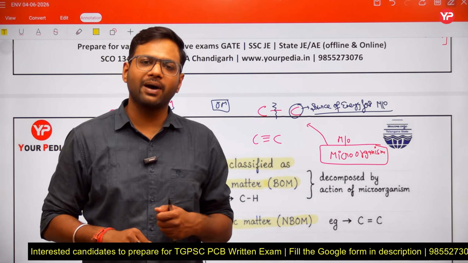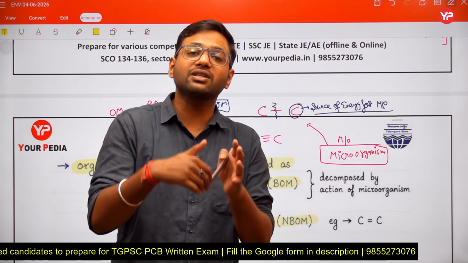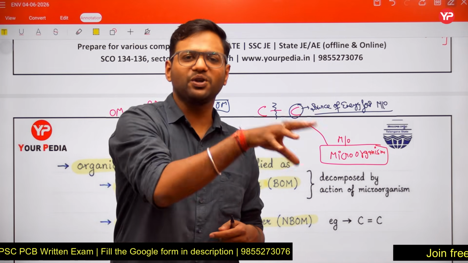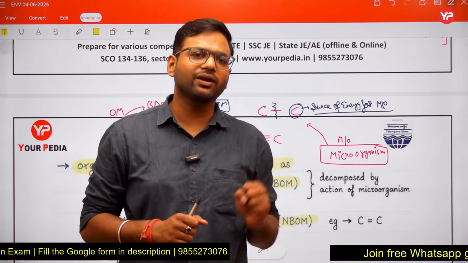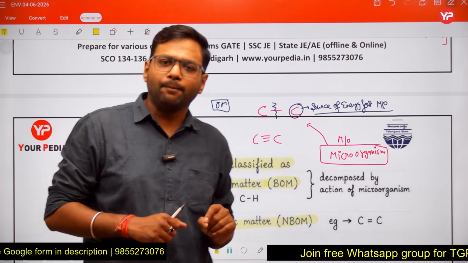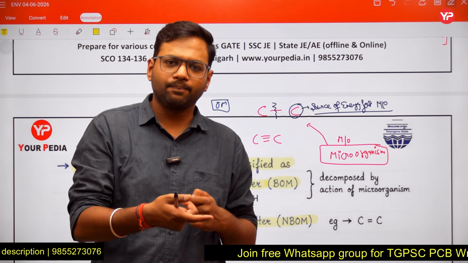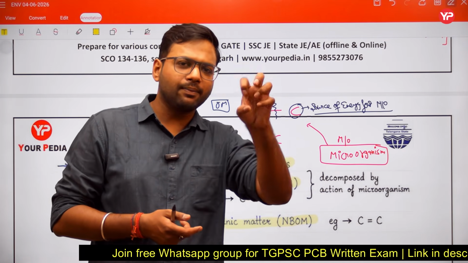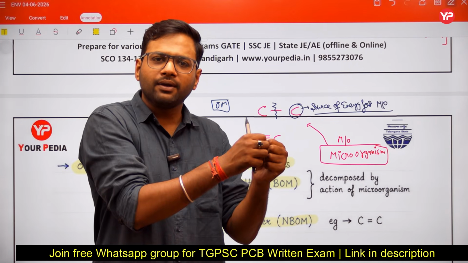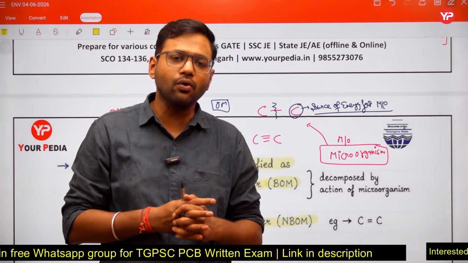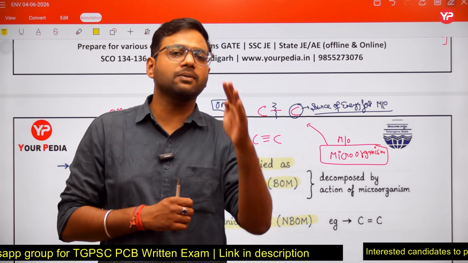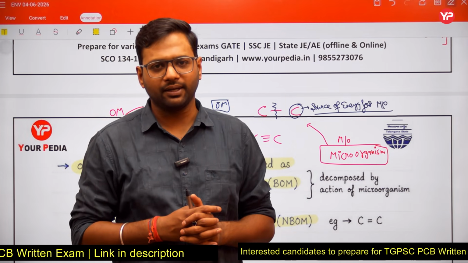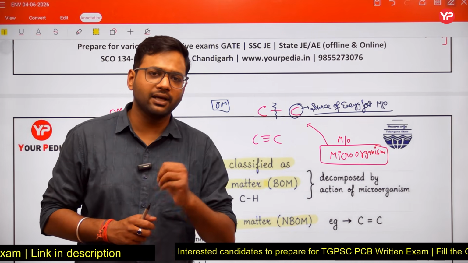Similarly, microorganisms also require carbon because carbon is the source of energy for them too. But they consume carbon from the organic matter. Decomposition is breaking of bond, because when the bond breaks, only then the carbon atom will be free, and only then the microorganism will consume that carbon atom. Yes or no? So organic matters which are decomposed by the action of microorganisms are termed biodegradable organic matter.